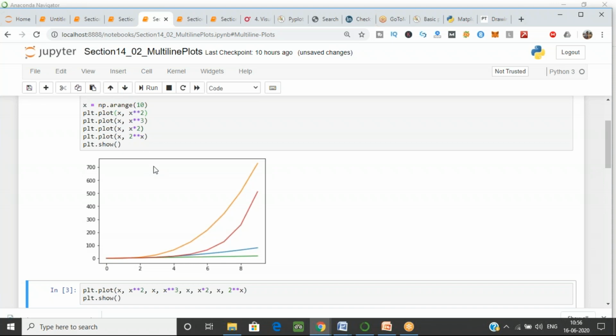Can you differentiate between the 4 plots? Which one is which? How can you differentiate? Yes, tell me. Yes, using legend. Okay, have you used label, Shreya? Have you used labels also?